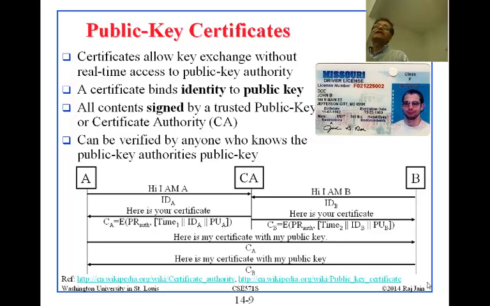And that is a certificate scheme. A public key certificate is like a driver's license, as I said. Once you get a driver's license, you can prove to everybody that you are whatever you are. So I can say I'm Raj Jain. I can go to any airport and say I'm Raj Jain because I have this certificate. Right? Either a driver's license or a passport.